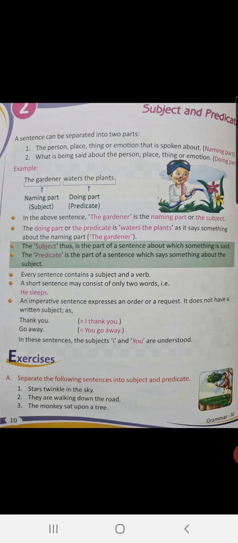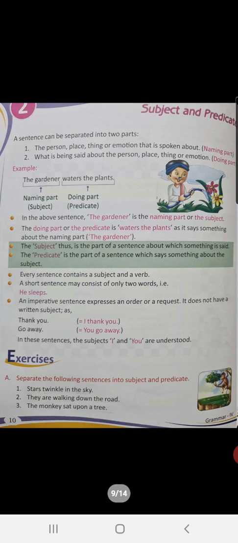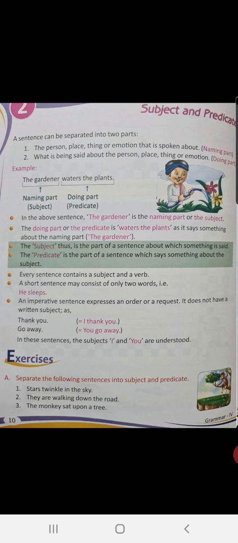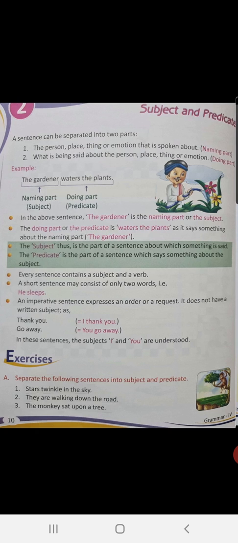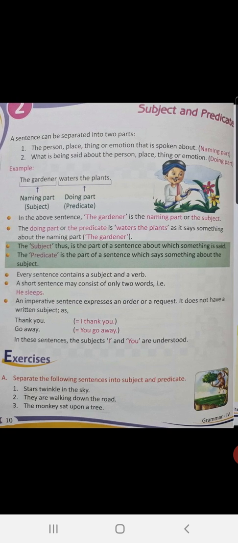Children, in the above sentence, the gardener is the naming part or the subject. The doing part or the predicate is waters the plants, as it says something about the naming part, the subject, the gardener. The subject, thus, is the part of a sentence about which something is said.